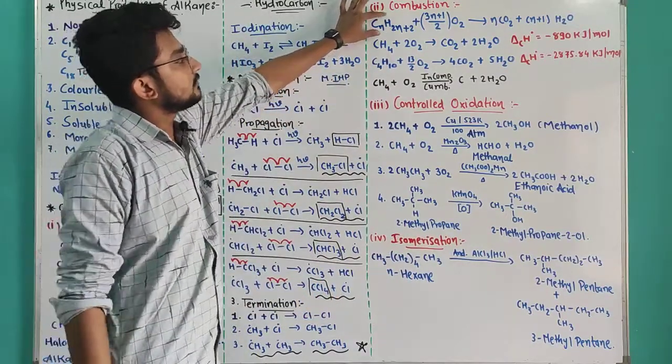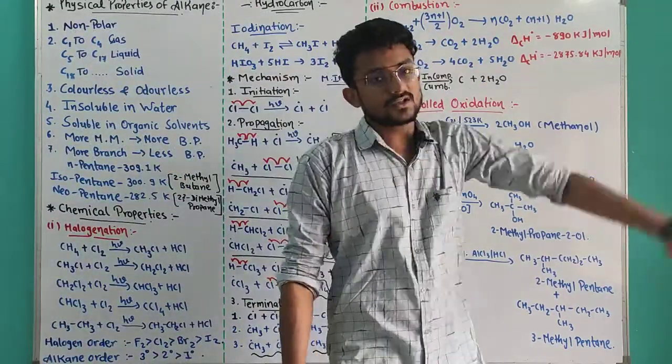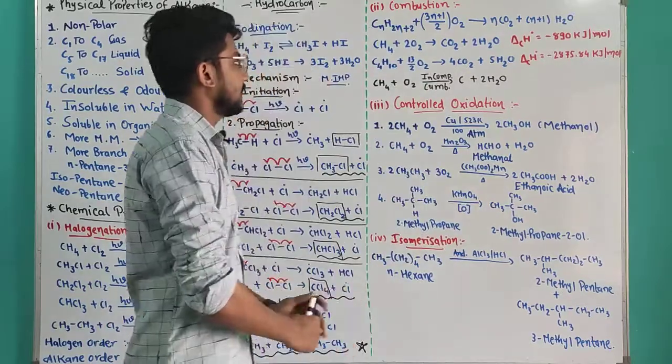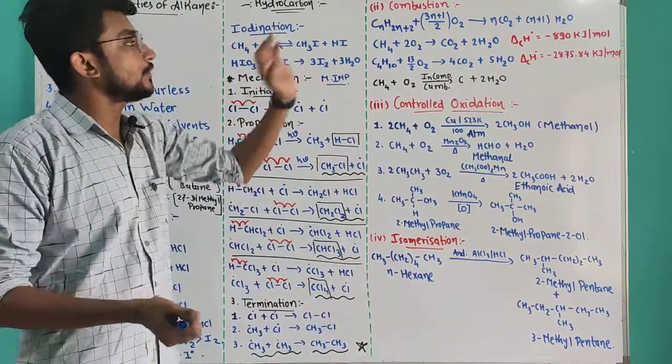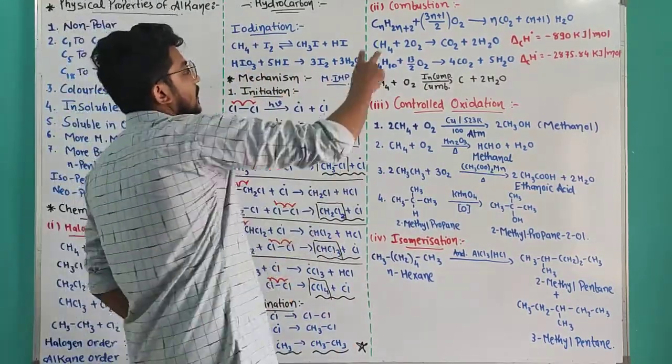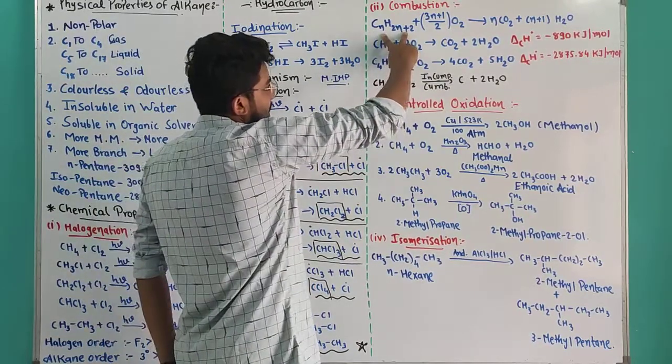So first of all, a common reaction for the combustion of alkanes. It is quite simple. As I already told you in these reactions, this is the general formula of alkanes, CnH2n+2.